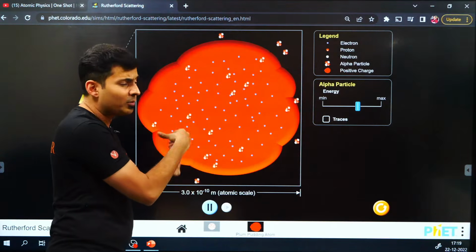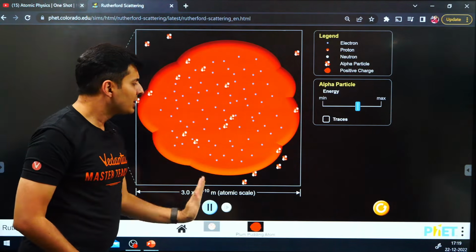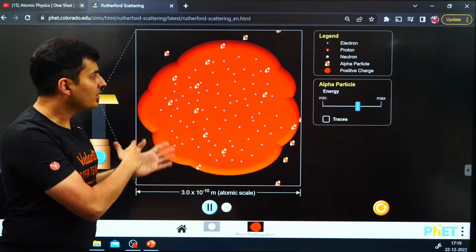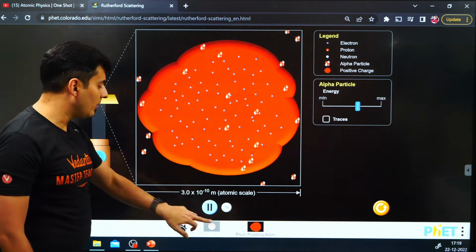Wherever it is positive, that much negative. So it's basically a neutral body, so there is no deflection as such. But this is not what was found. This is not true. This is not what happens. Actually, what happens is this.